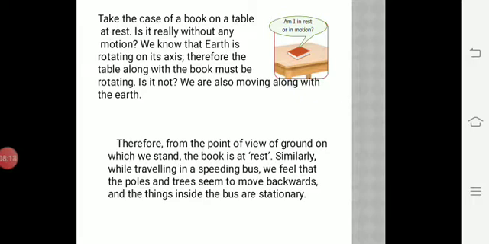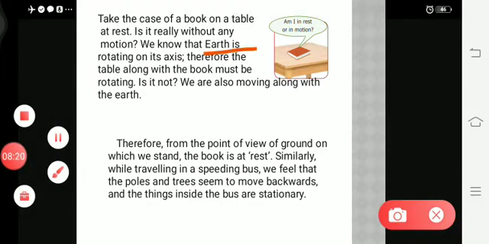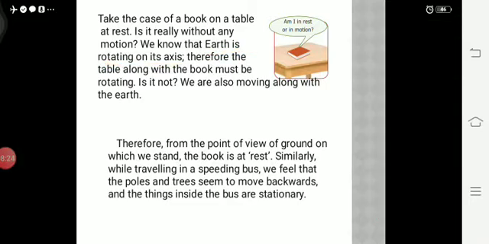So here we know that the earth is rotating on its axis. That is what I am trying to say here. The earth is rotating on its axis. Therefore, the table along with the book must be rotating. Always remember, motion is always with respect to time and location.